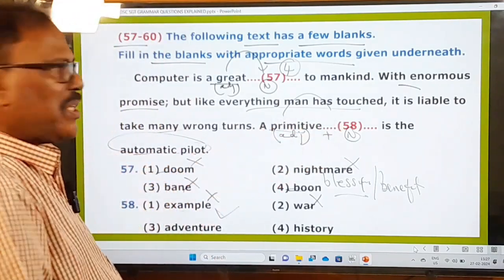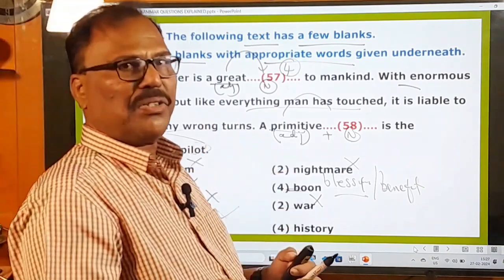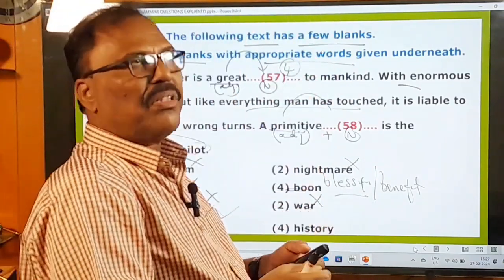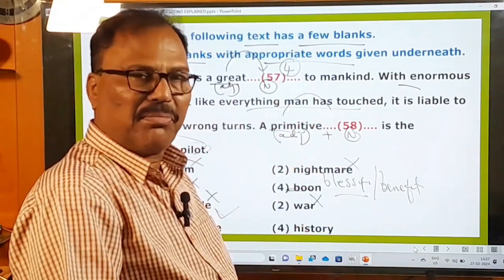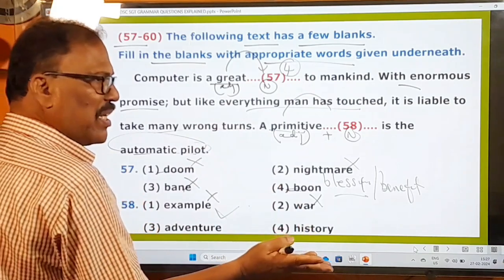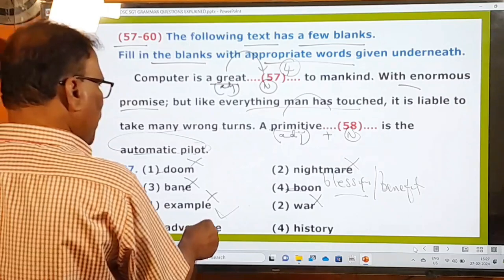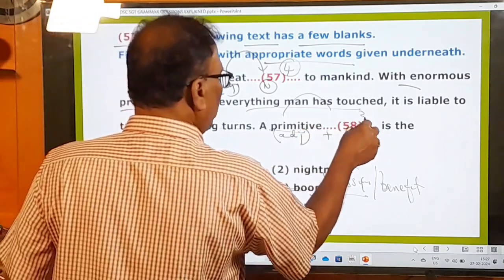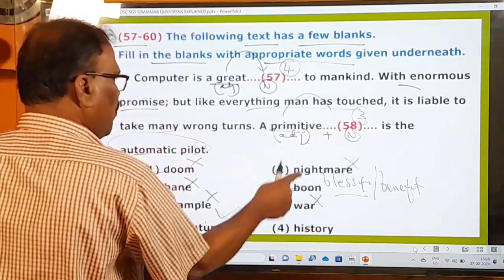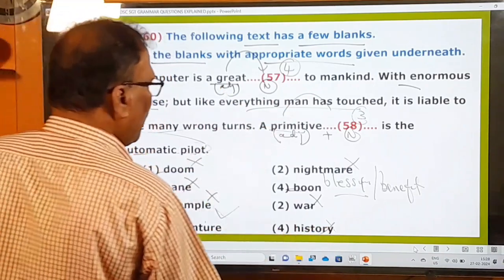What was the primitive adventure? Automatic pilot. Automatic pilot means, nowadays drones are being flown into the air. From here only you are operating them. They are flying in the sky, but you are operating from the ground. In the same way, automatic pilot planes have also come into existence. They will be going on from the ground only. You will be operating the planes just like drones. So it's an adventure. So here this third one is to be used. A primitive adventure is the automatic pilot. So here in this a boon and in this adventure, not history. So these are the two options. The fourth one, third one.